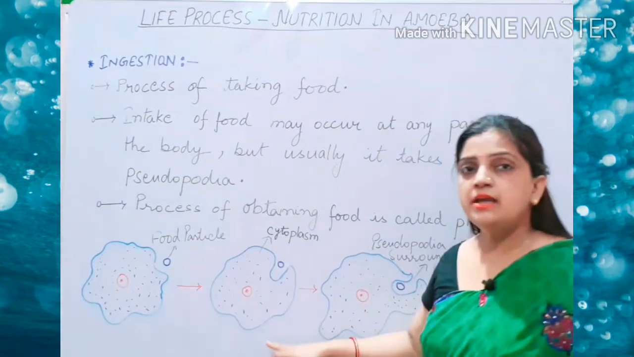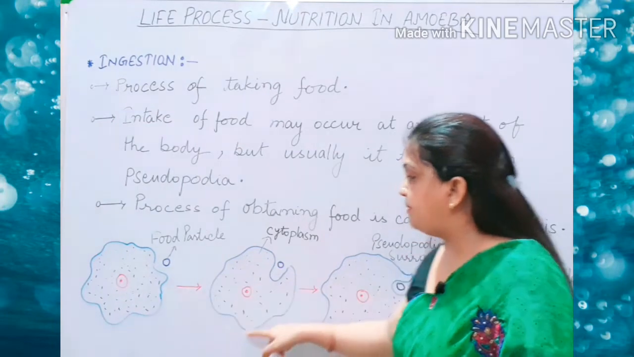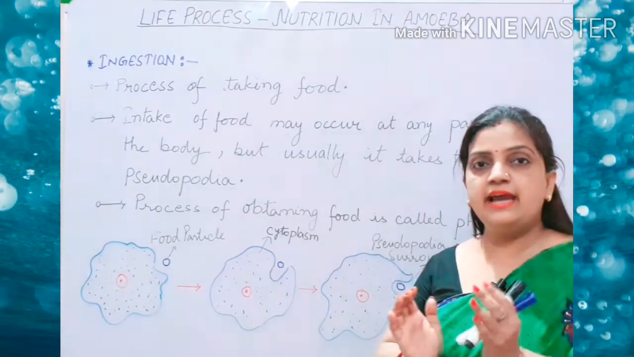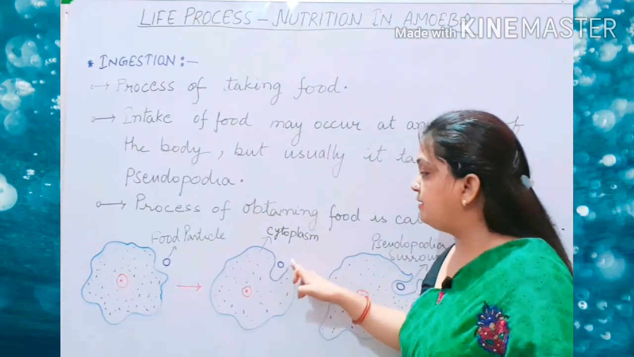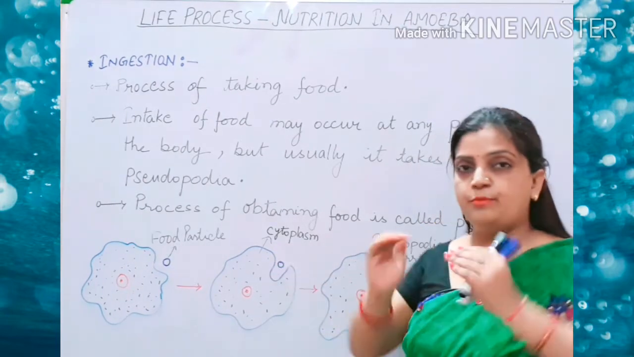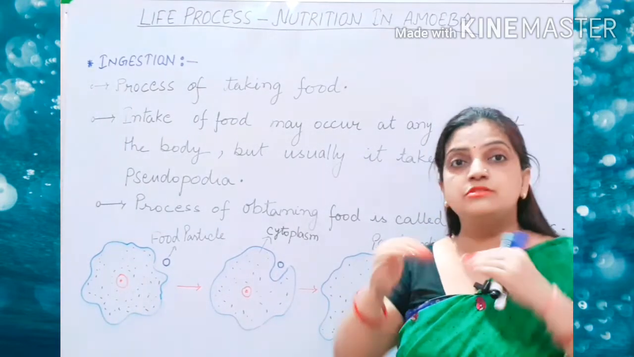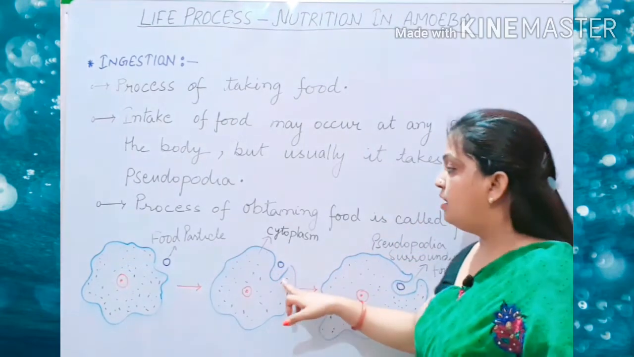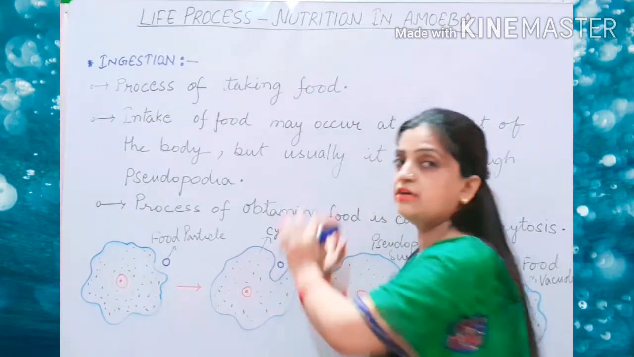Now children, in the second diagram you can see that this plasma membrane from one side has molded. They have made a loop-like structure. They have turned their structure in this type of figure. And this type of body shape is called pseudopodia. It means that they are forming a pseudopodia. The body is curving inside to form a pseudopodia-like structure. So, it means that this pseudopodia is moving towards the food particle.